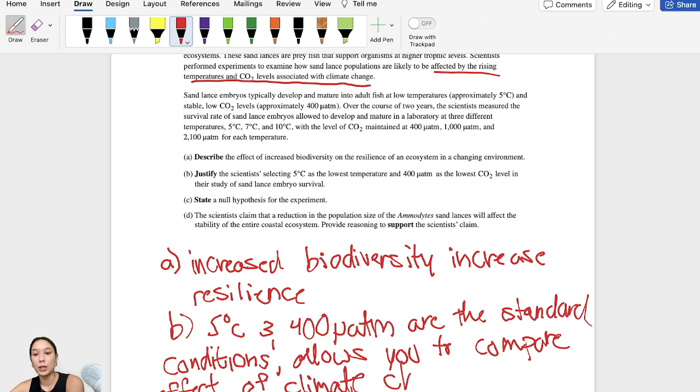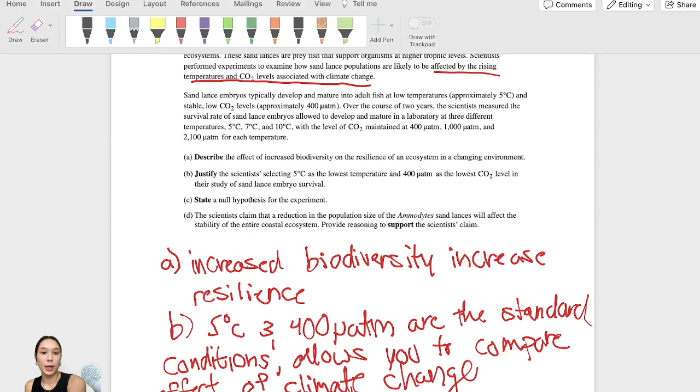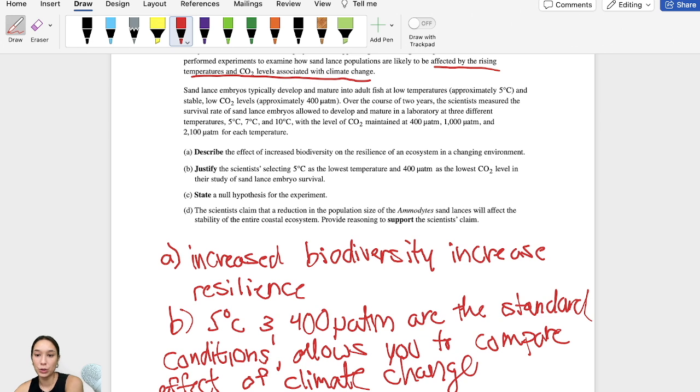the effect of climate change. Okay, so you're going to be looking at development at 7 degrees in comparison to 5 degrees, 10 degrees in comparison to 5 degrees. You're always going back to your standard, which in this case is 5 degrees and 400 ATM. So it allows you to compare the effect of climate change, and then you could say also the effect of an increase in temperature and increase in CO2. But I think this is more than enough.